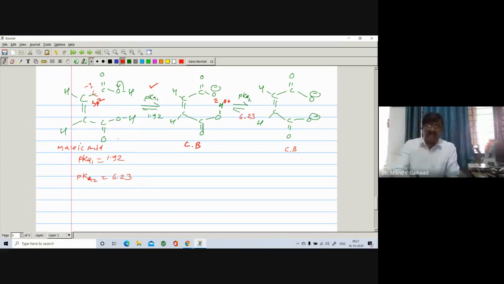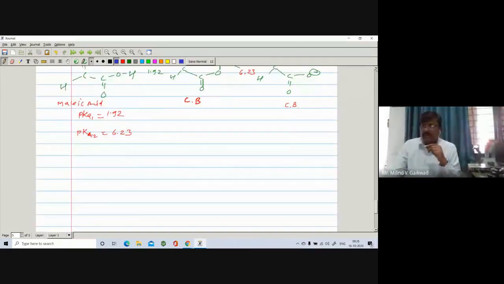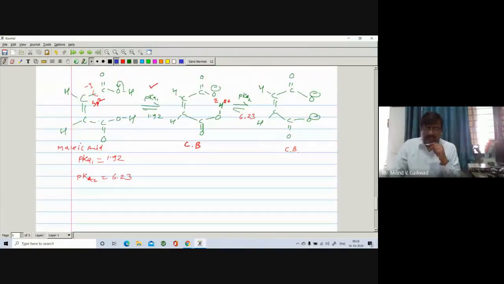Now suppose we take the corresponding isomer.